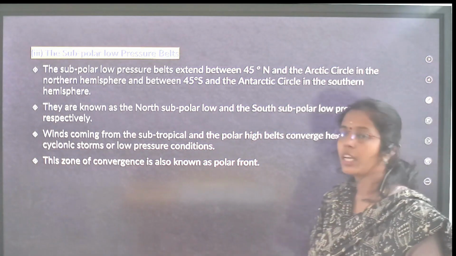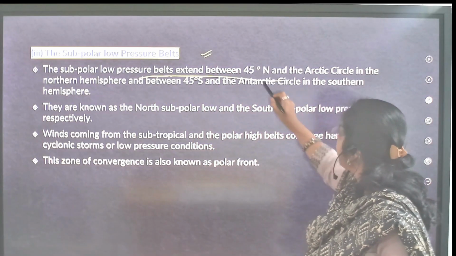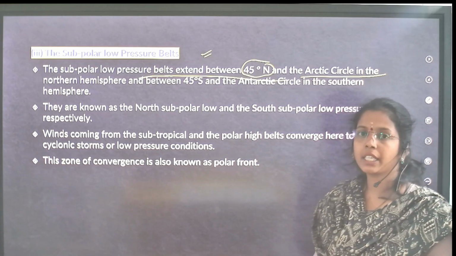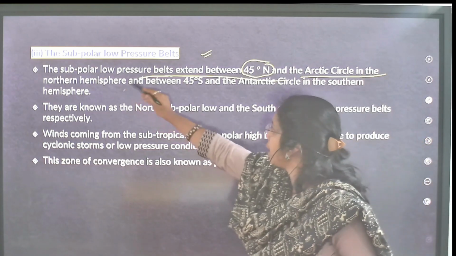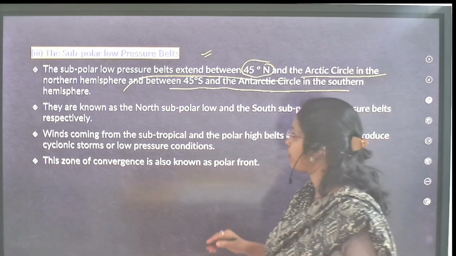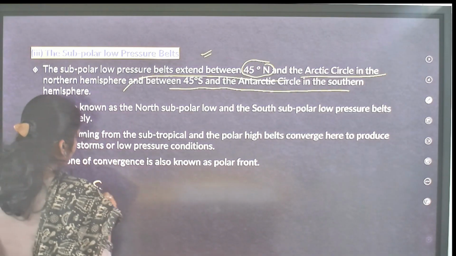Subpolar low pressure belt. The subpolar low pressure belt extends from 45 degrees to the Arctic Circle in the northern hemisphere, and between 45 degrees and the Antarctic Circle in the southern hemisphere. This you have to remember: subpolar low pressure.